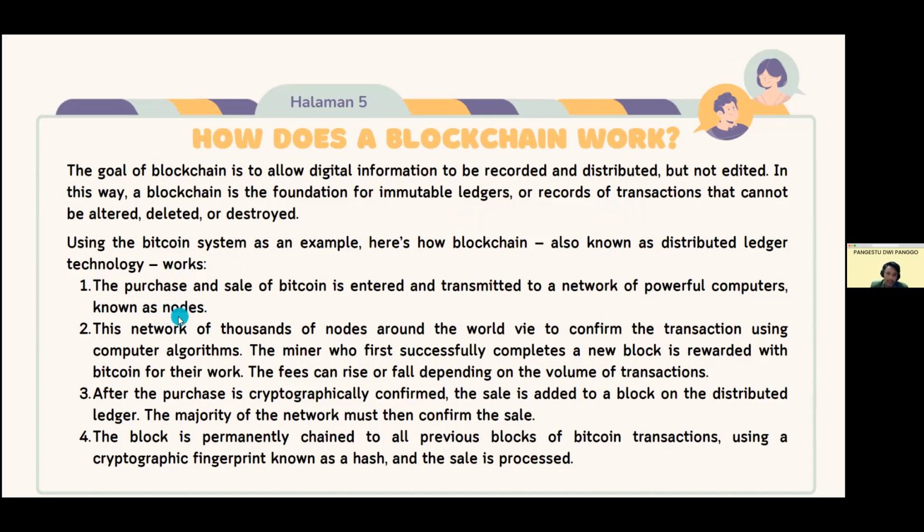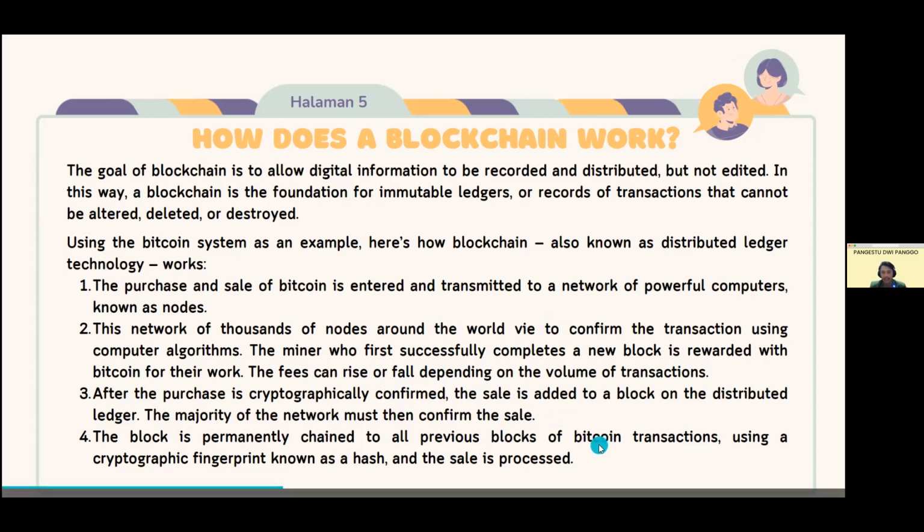1. The purchase and sale of Bitcoin is entered and transmitted to a network of powerful computers known as nodes. 2. This network of thousands of nodes around the world fits to confirm the transaction using computer algorithms. The miner who first successfully completes a new block is rewarded with Bitcoin for their work. The fees can rise or fall depending on the volume of transactions.